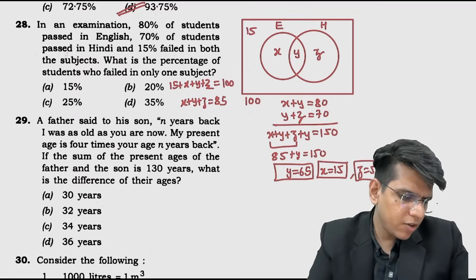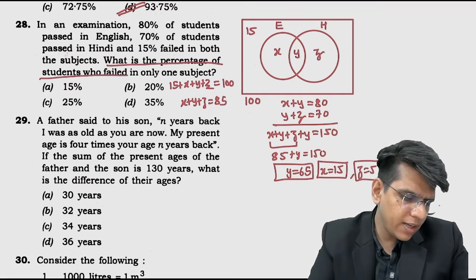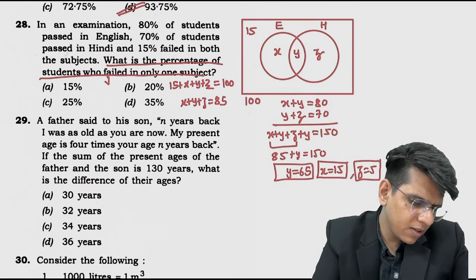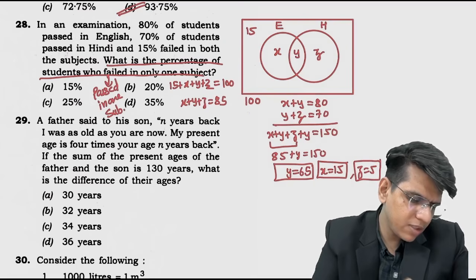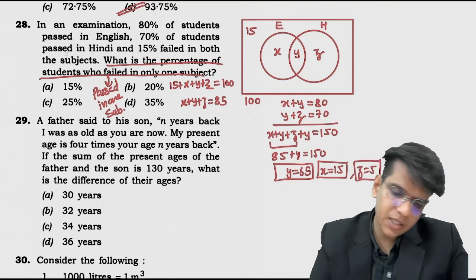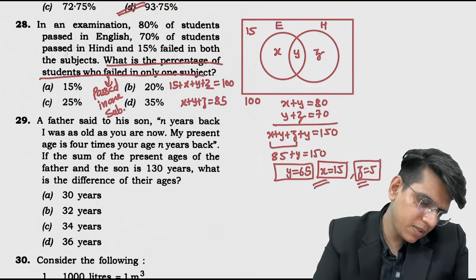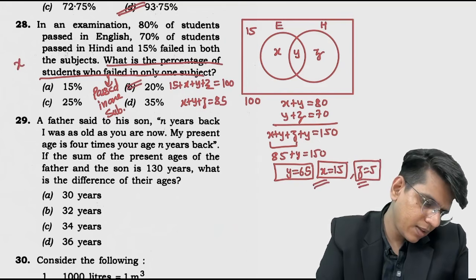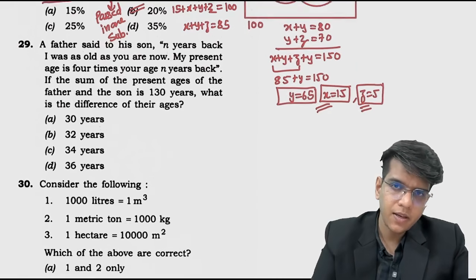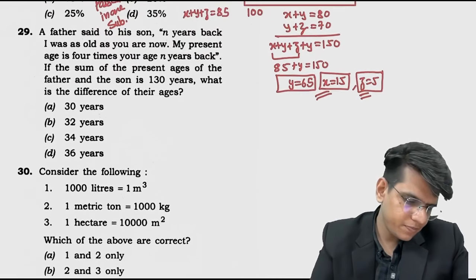Now what they are taking, what is the percentage of students who failed in one subject? Failed in one subject are passed in one subject also. So passed in one subject are x and z. 15 plus 5 कितना? 20%. Then easy enough.